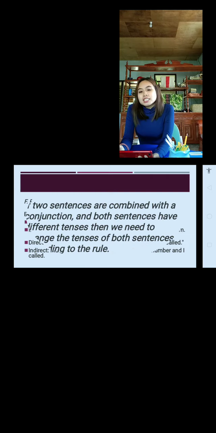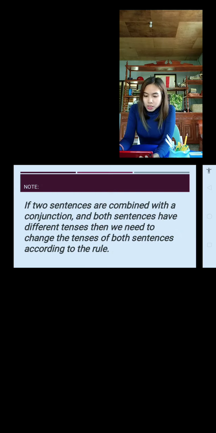Next. Note, it is important to take note that if two sentences are combined with a conjunction and both sentences have different tenses, then we need to change the tenses of both sentences according to the rule.